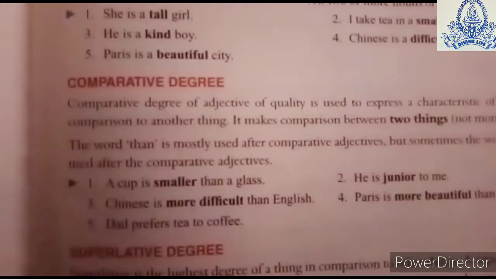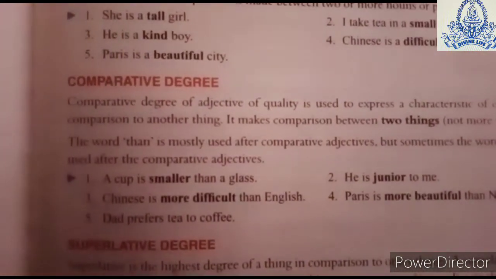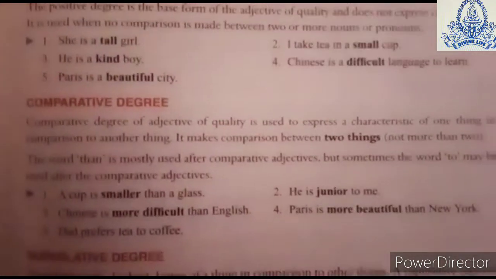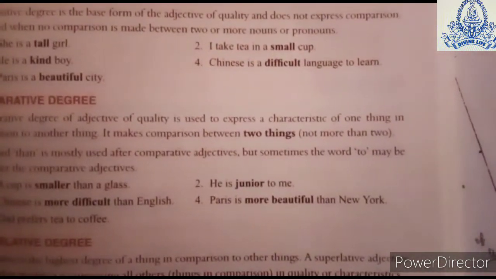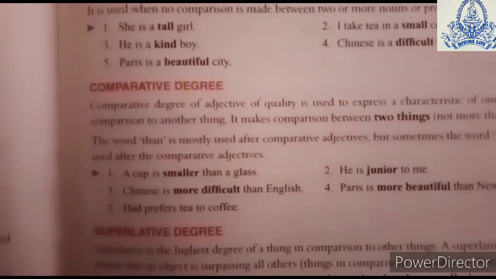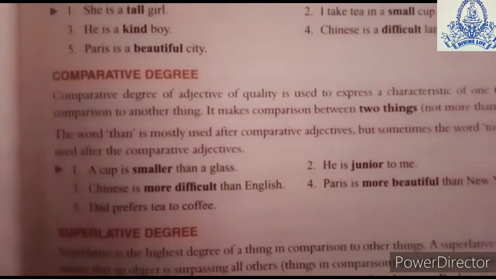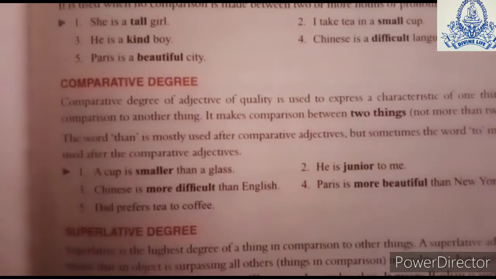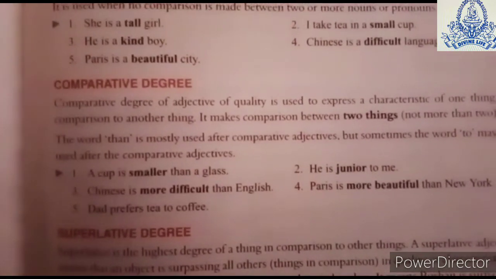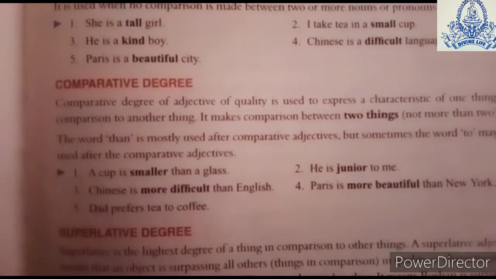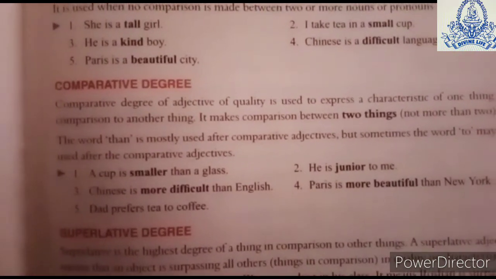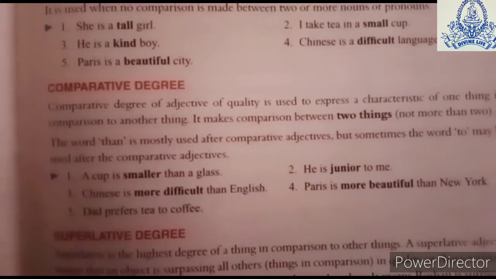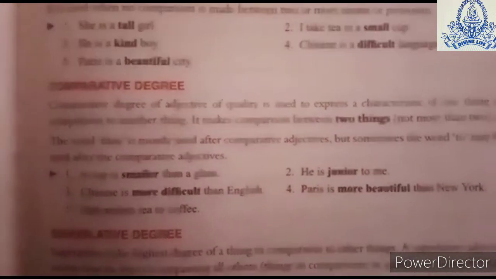Now the second is the comparative degree. Here we compare. The comparative degree of an adjective of quality is used to express a characteristic of one thing in comparison to another thing. It is a comparison between two things, not more than two. For example, a cup is smaller than a glass. A cup and a glass are compared, and it is said that the cup is smaller. Second, Chinese is more difficult than English. Here two languages are compared, and we are saying that Chinese is more difficult than English.